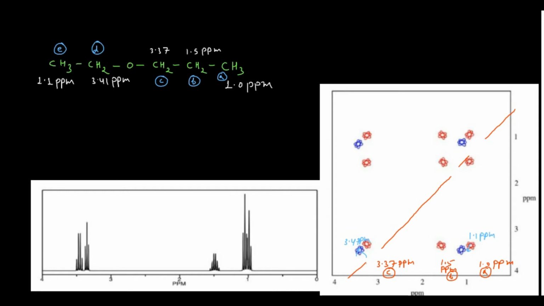Now recall, if you are looking at the COSY, then only these two correlations would be there: between C and B, and between B and A. First of all, this is the type A proton, which has the chemical shift at 1.0. So I have written here 1.0, suppose for this one.